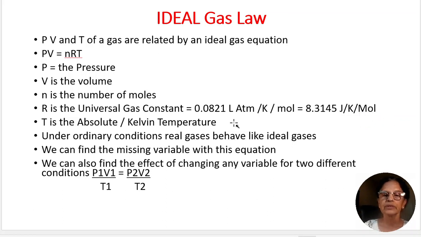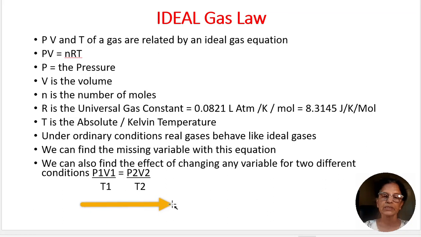T is the absolute or Kelvin temperature. Under ordinary conditions, real gases behave like ideal gases, as we have seen. What is the application of this ideal gas law? There are two applications. The first one is, out of P, V, n, R and T, if four variables are known, the last one, the missing one, can be found out.